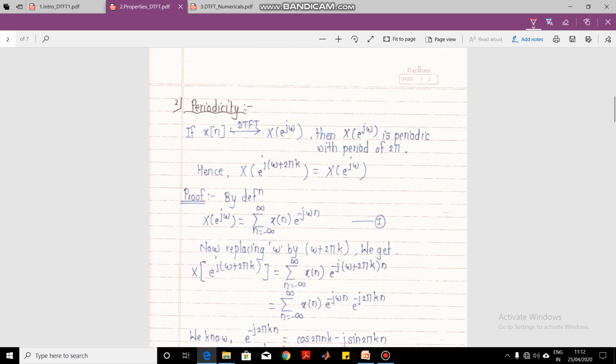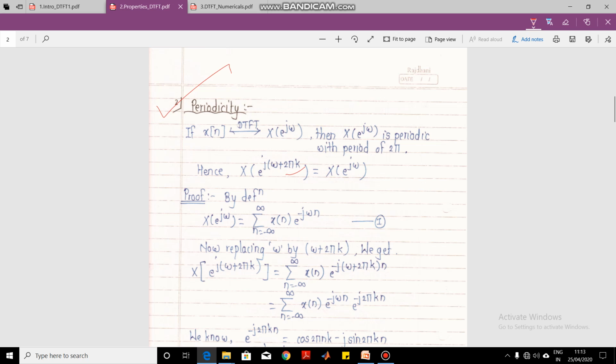The next property is called the periodicity property, which we have already talked about in the introduction. This property states that the Fourier spectrum, that is the frequency domain spectrum of the DTFT, is periodic in nature. That is, the spectrum repeats itself after an interval of 2 pi.